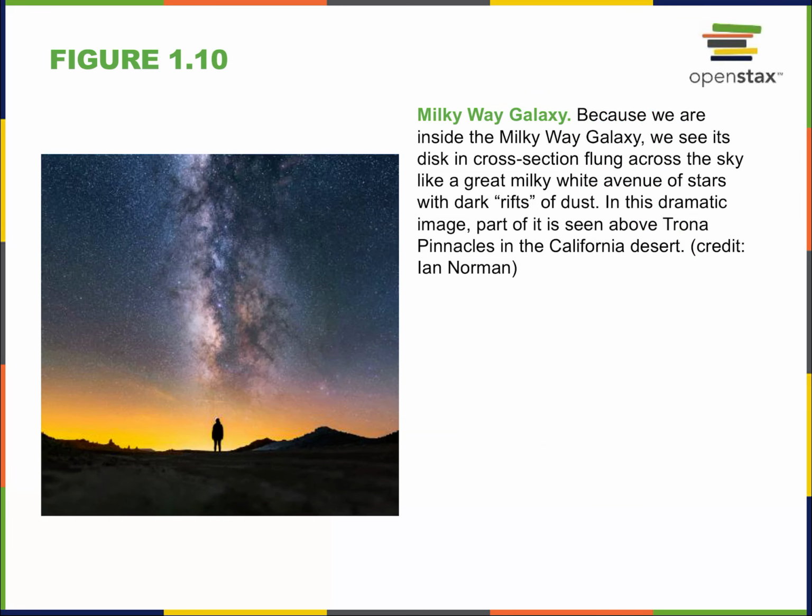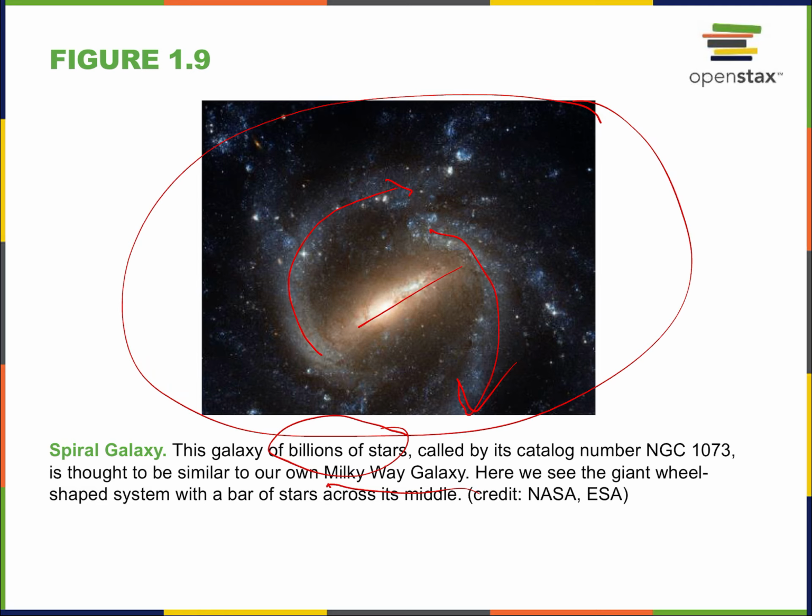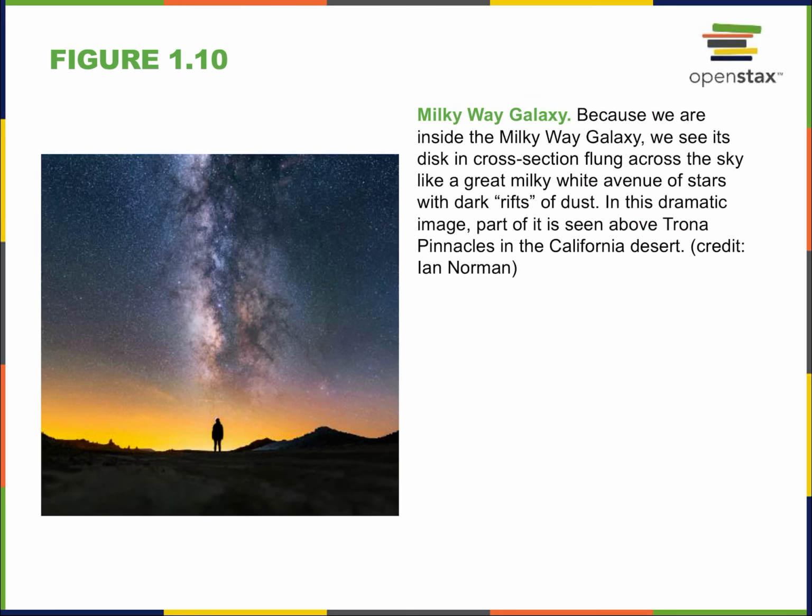Here's a view of the Milky Way galaxy seen from Earth, because when we look up in a certain direction, we're looking into the plane of the galaxy, because the galaxy is very planar. It's spinning, like I said, like a disk. It's not a cloud, it's more like a spinning disk. So there's a particular direction here with this long exposure photograph. If you look in a particular direction, you're looking into the denser section of our own galaxy. And so it looks like this tendril stretched across the sky of clouds of dust and dense packings of stars. Okay?